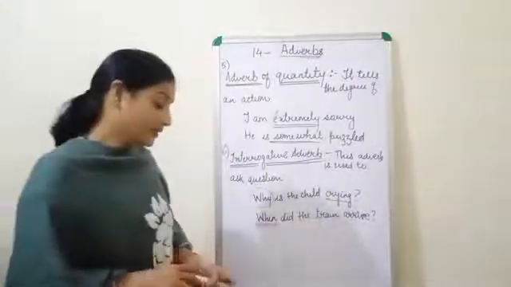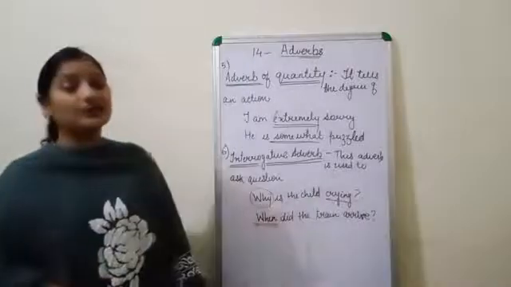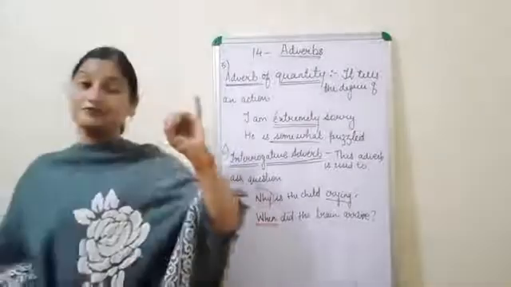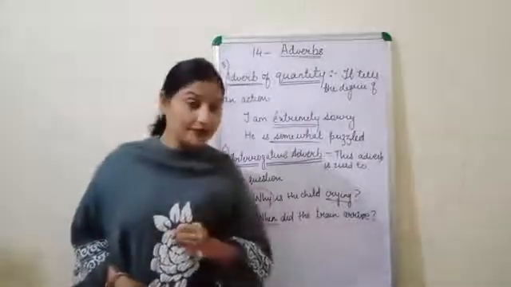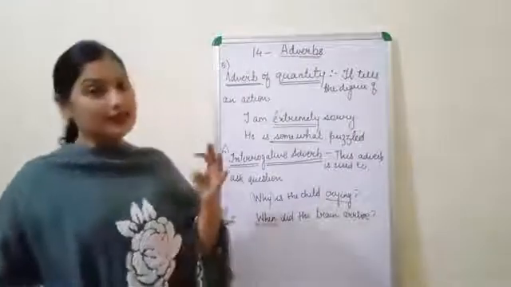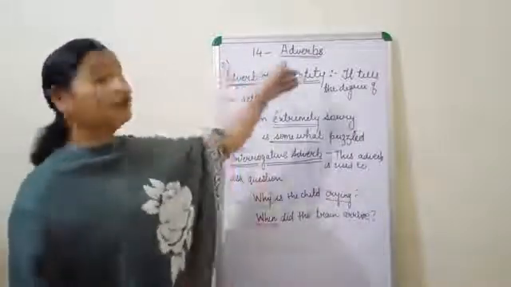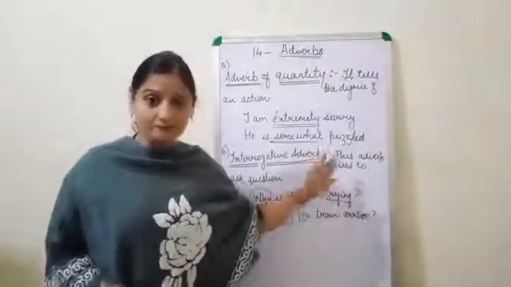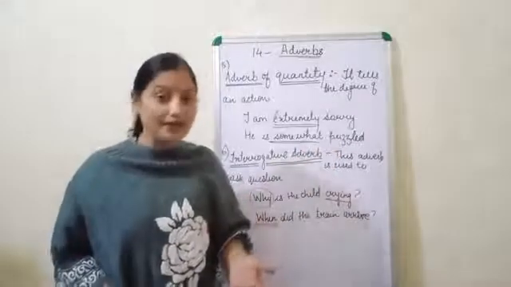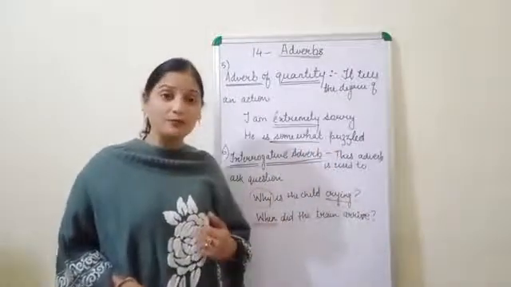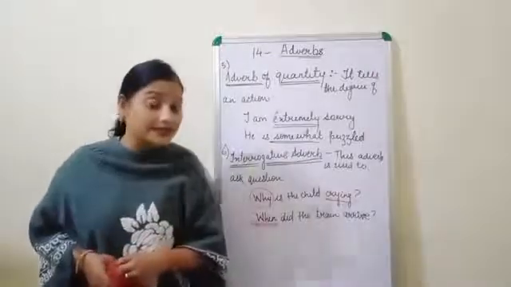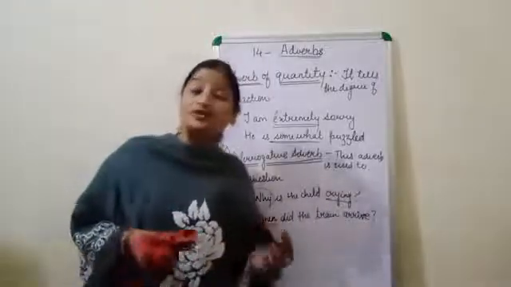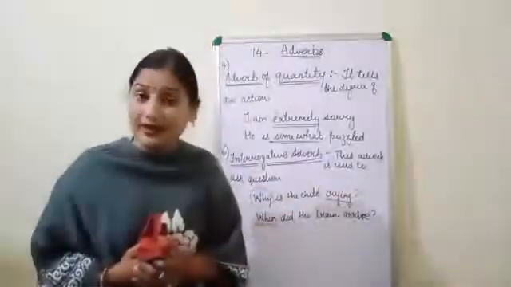So children, in this way we have altogether 6 different types of adverb. That was adverb of manner, adverb of time, adverb of place, adverb of frequency, adverb of quantity, and interrogative adverb. Understood? In case of adverb of manner, we can ask the question how. In case of adverb of place, we can ask the question where. In case of adverb of time, the question will begin with when.